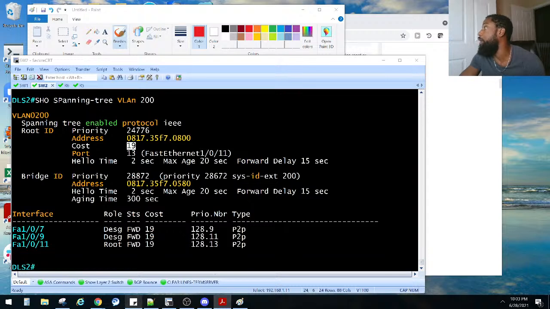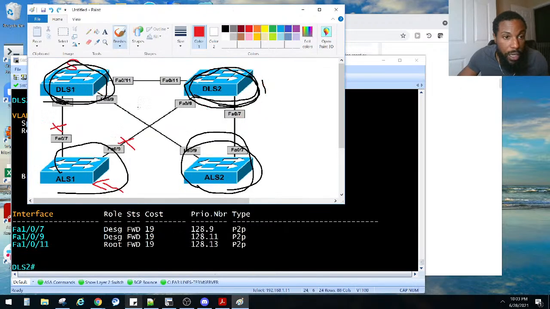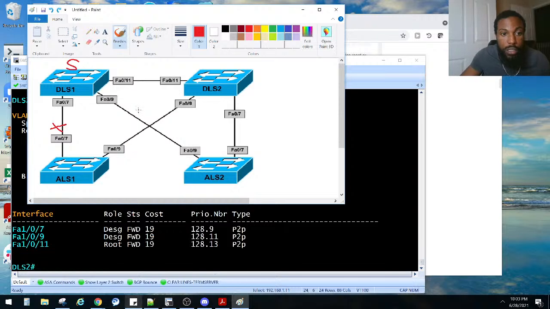We created them to be the backup root bridges for VLANs 100 and 200, and task 4 said port FA07 on ALS1, right here, and FA09 on ALS2, right here, should be forwarding for VLAN 100.